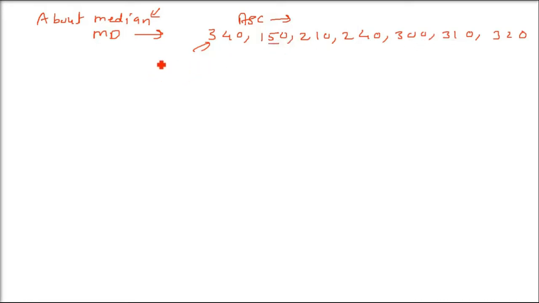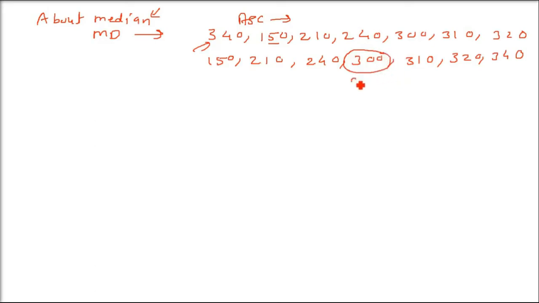So what is the lowest one? 150. I am ordering it in ascending order, lowest one and then the highest one, like this. So these are our observations, lowest one first. So whatever ungrouped data, individual observations are given to you, just arrange them in this form. Now take the middle one. Because these are 7 numbers, the middle one, the fourth one, will be the median.